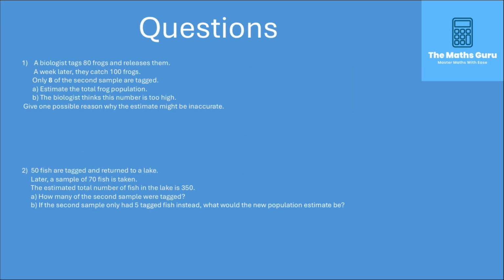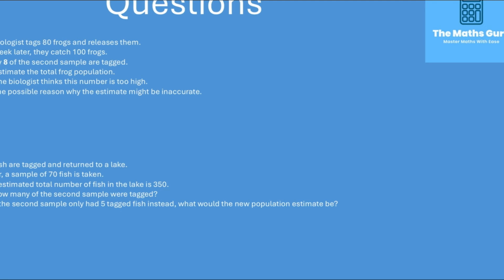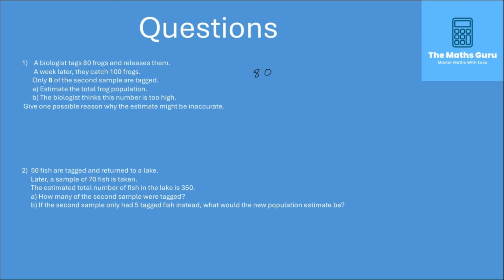Okay, now looking at some questions, it tells us that a biologist tags 80 frogs and releases them. A week later, they catch 100 frogs and only 8 of the second sample were tagged. So we have 80 as our first sample times 100 in our second sample, and we realize that 8 were tagged. So our estimated population size will be 1,000 frogs. The biologist thinks this number is too high. Give one possible reason why the estimate might be inaccurate.